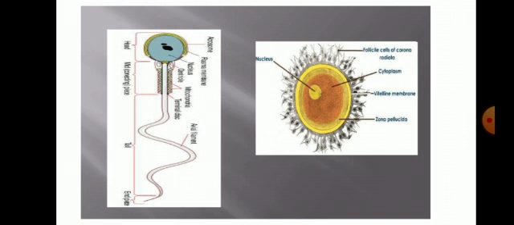Look at these pictures also: corona radiata, cytoplasm. This is the vitelline membrane, zona pellucida, and this is the nucleus. So this is the structure, and these are the sperm structures: acrosome, head, neck, and tail.